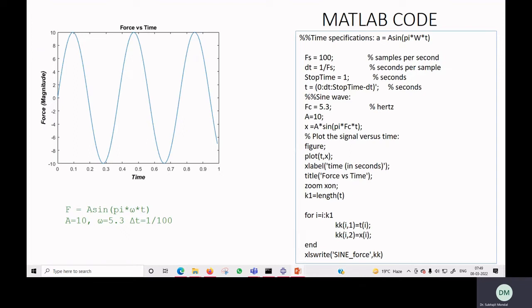If you have some random data, for example data corresponding to earthquake excitation, then you cannot generate that data. What you can do is copy the data and paste it as a tabular form, and you can see how the structure is going to behave.